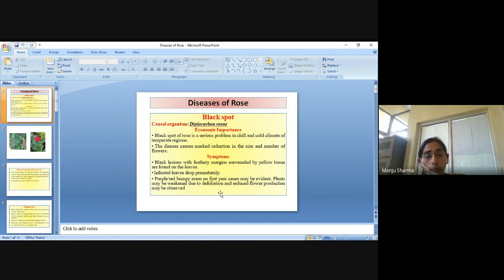There will be purple, red, bumpy areas on first year canes. The plants may be weak due to defoliation, and reduced flower production may be observed. So these are the main symptoms of black spot disease of rose.